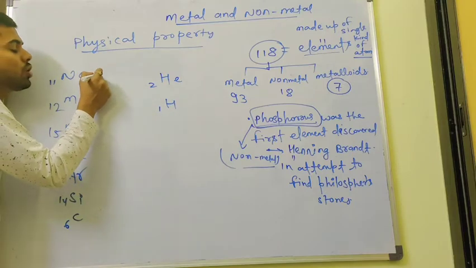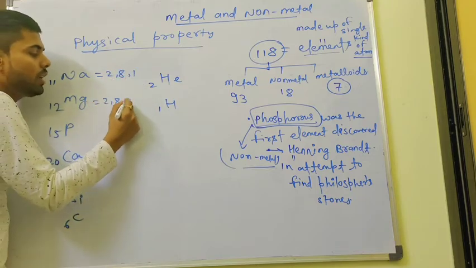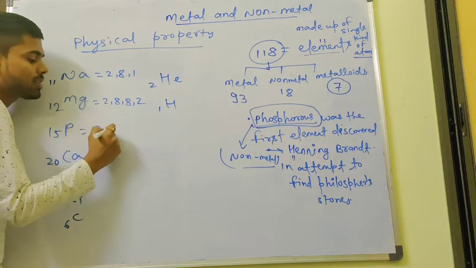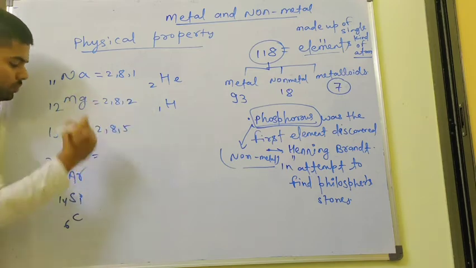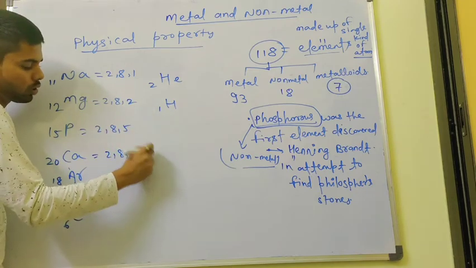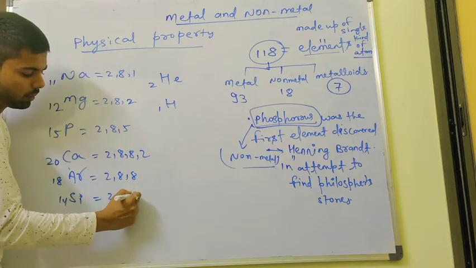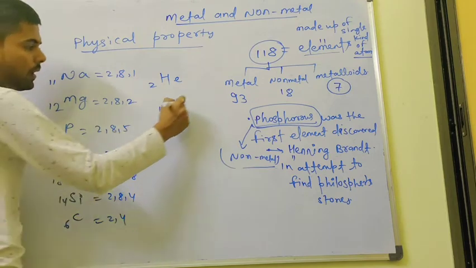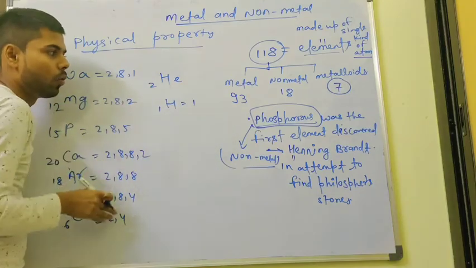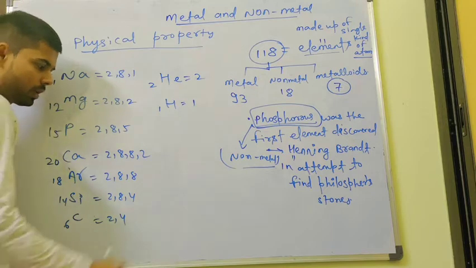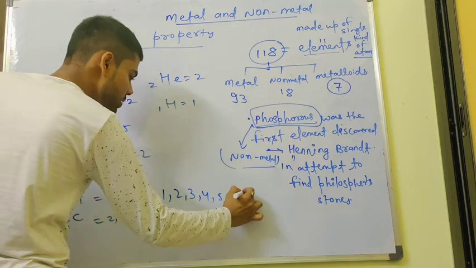So the electronic configuration of sodium is 2, 8, 1. Magnesium is 2, 8, 2. Phosphorus is 2, 8, 5. Calcium is 2, 8, 8, 2. Argon is 2, 8, 8. Silicon is 2, 8, 4. Carbon is 2, 4. I am giving you most versatile points here. You just observe the concept that I am giving you. Here 1 and here 2. Remember these numbers 1, 2, 3, 4, 5, 6, 7, 8.